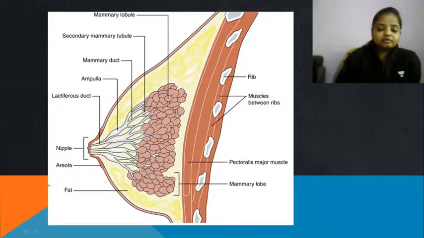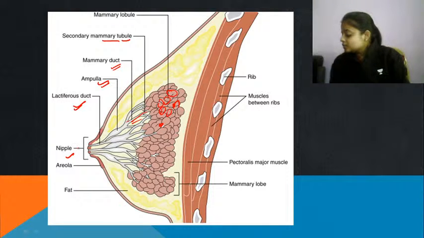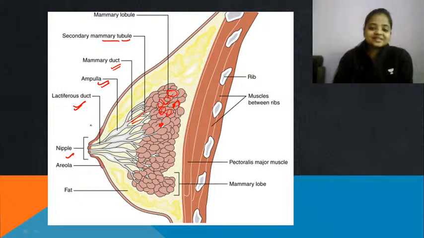तो हम बात कर रहे थे female mammary glands की. That is, these are the small alveoli, mammary lobules. You can see that they are the alveoli. In this alveoli, the milk will be secreted. Then it comes out of the mammary tubule, this tube-like structure. Then comes the mammary duct, ampullary region, lactiferous duct, and the nipple, from where it will be sucked out.